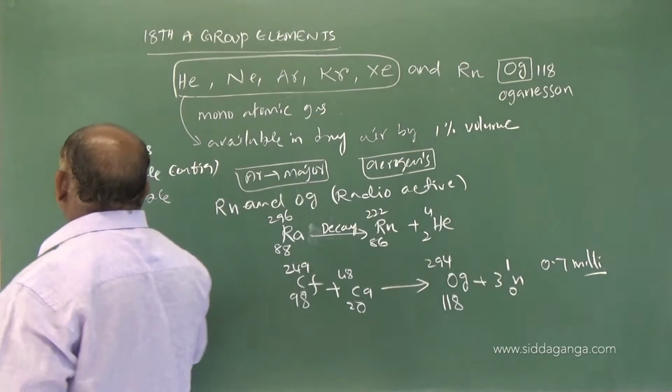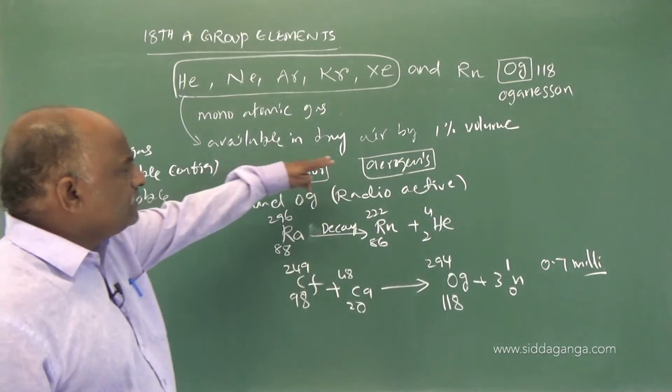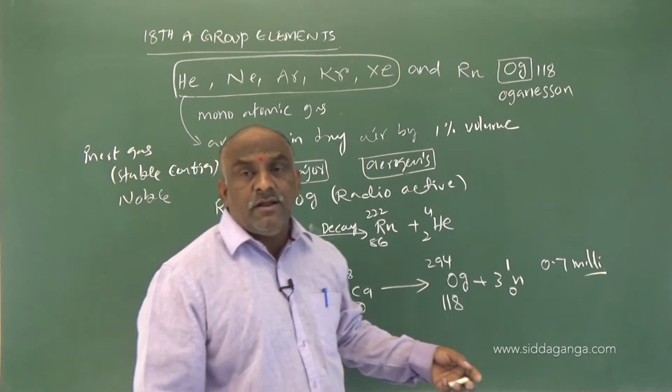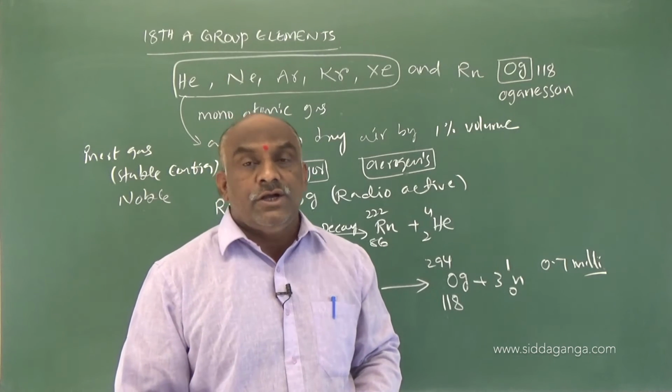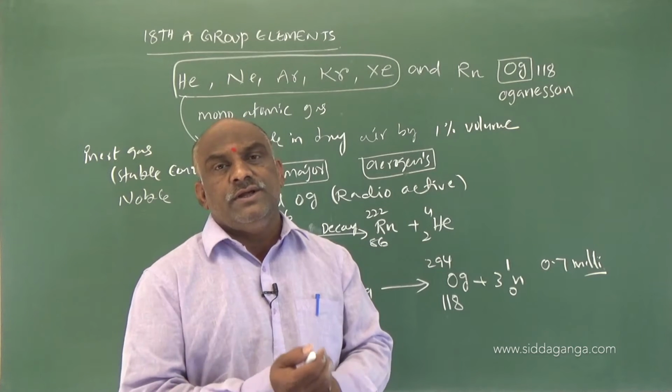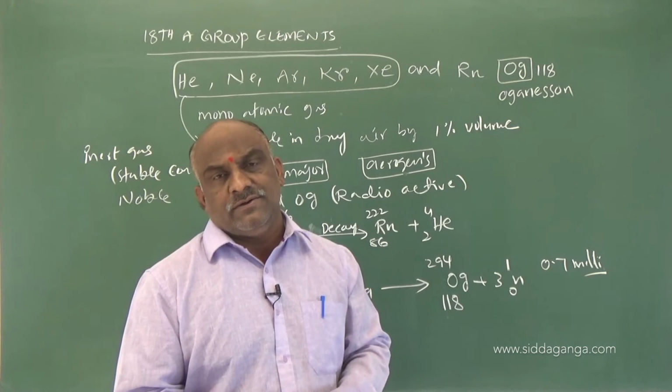So my dear students, make a note of these points. You should make these, as they are competitive point of view questions. 1% by volume, and these are all adsorbed by activated charcoal except helium. In previous books the preparation of noble gases was also given, with some methods.